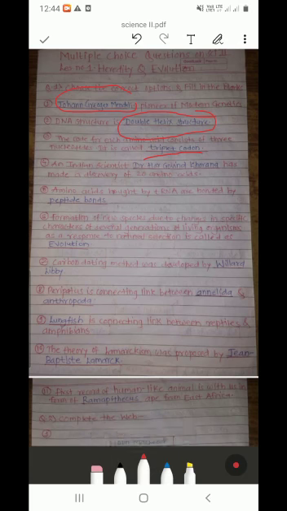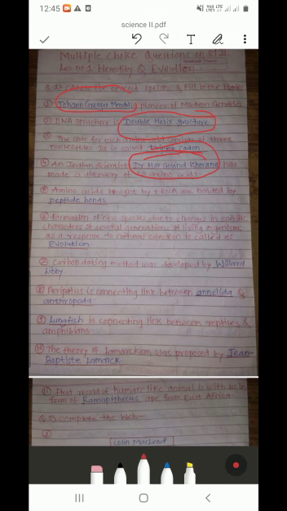Please modify the question. The answer to this question is Dr. Har Gobind Khorana. He was an Indian scientist and has also got a Nobel Prize.